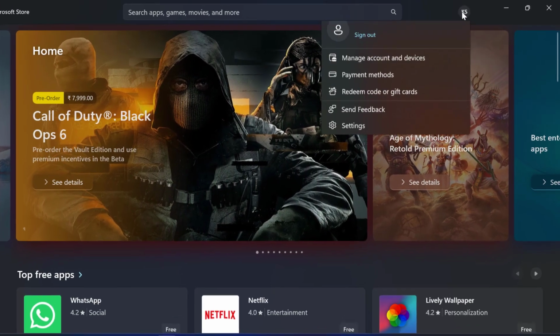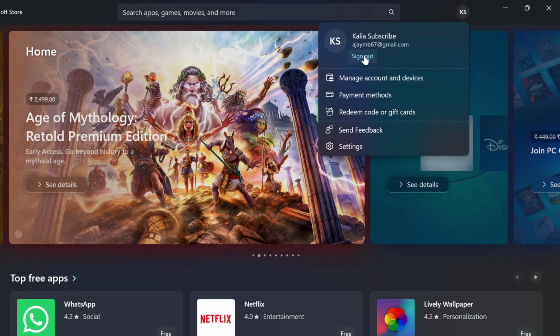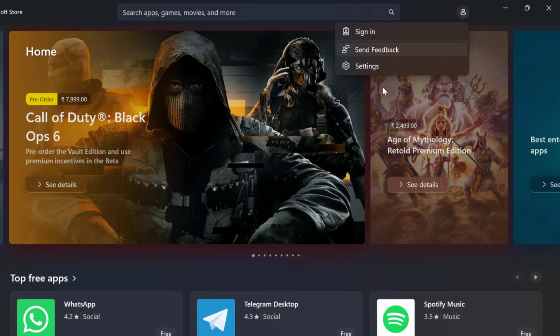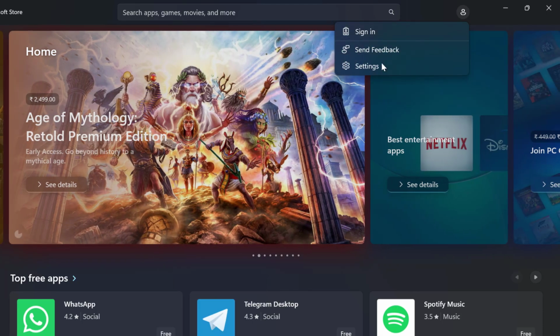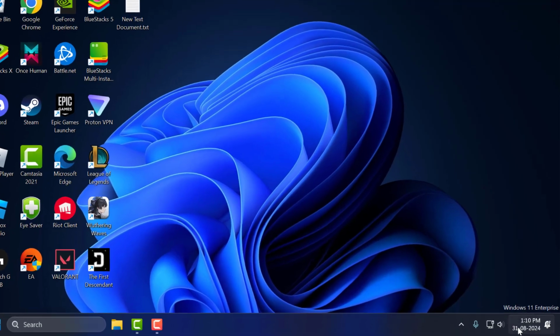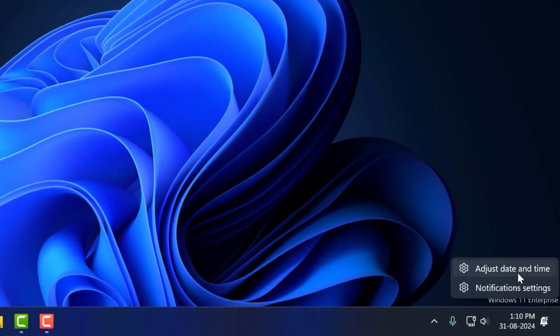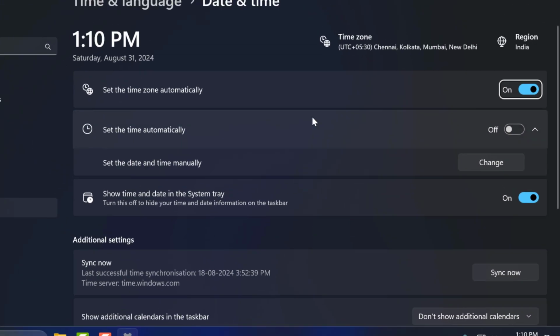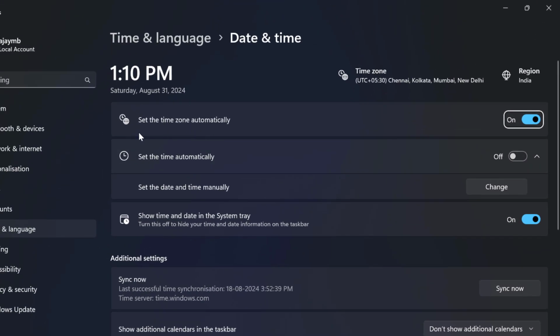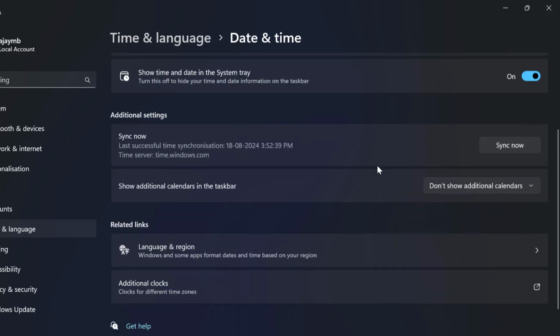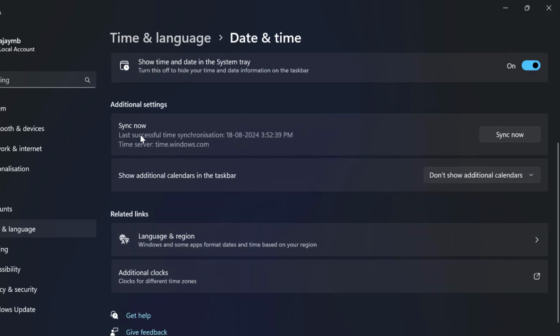Select the profile icon and select sign out. And after signing out, you just need to close that here. Right click on the date and time over here and select adjust date and time. You just need to turn on set time zone automatically and set the time automatically, turn it on, and you just need to scroll down, select sync now option.